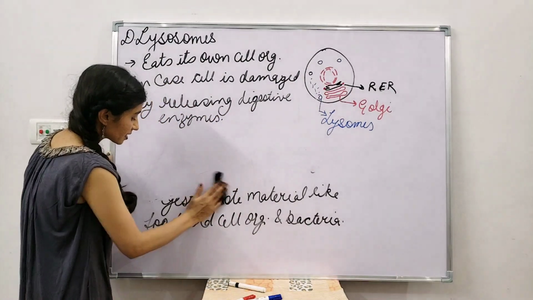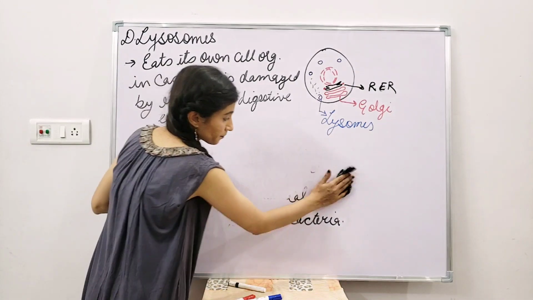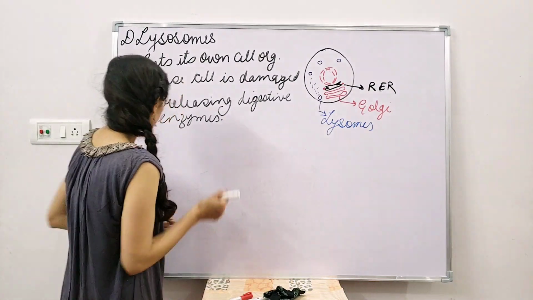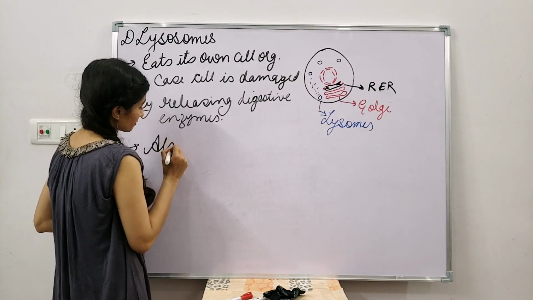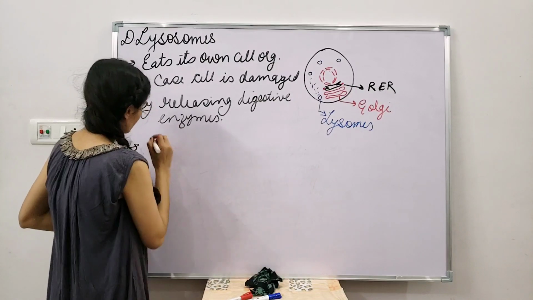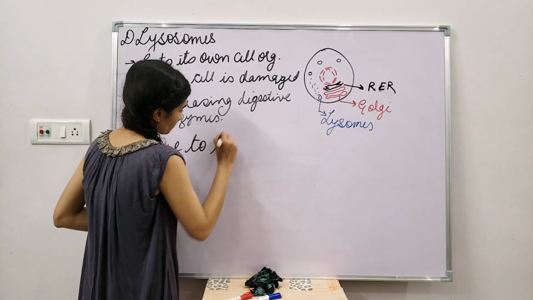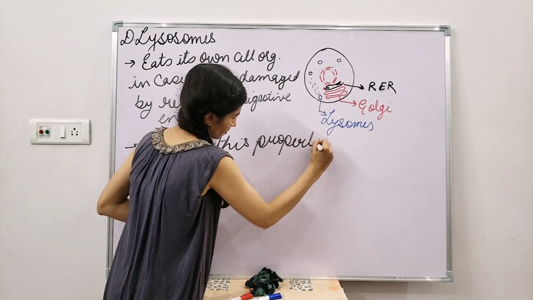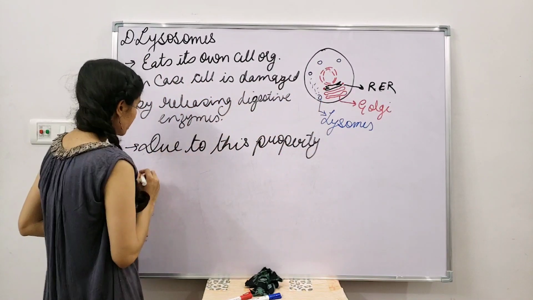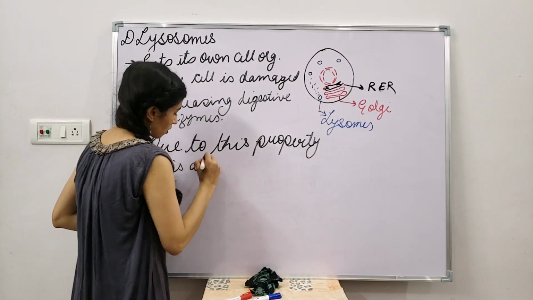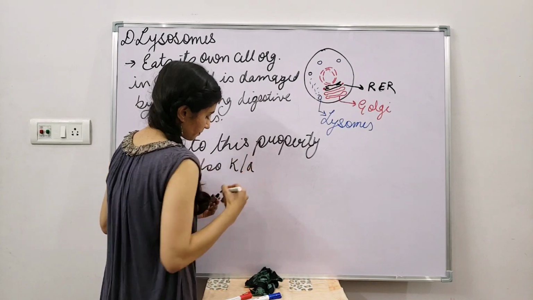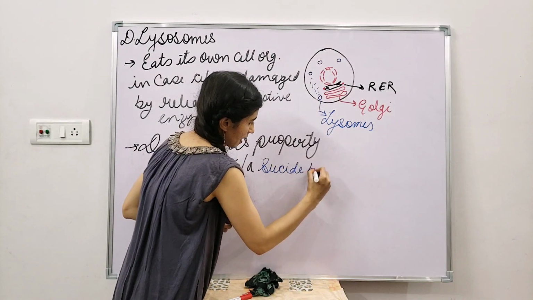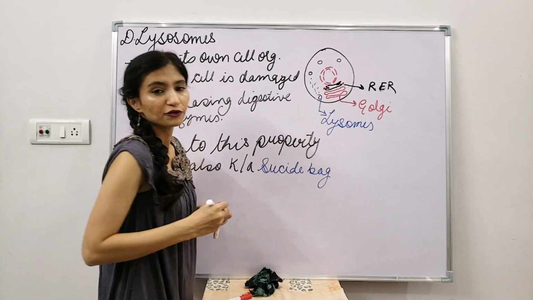And because this lysosome is eating its own cell organelles, due to this property of lysosome, it is also known as the suicide bag of your cell.